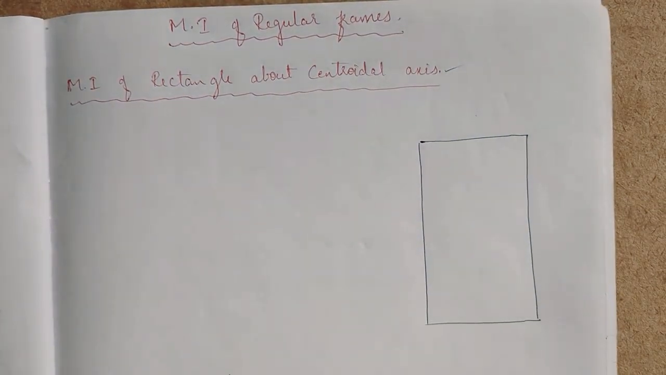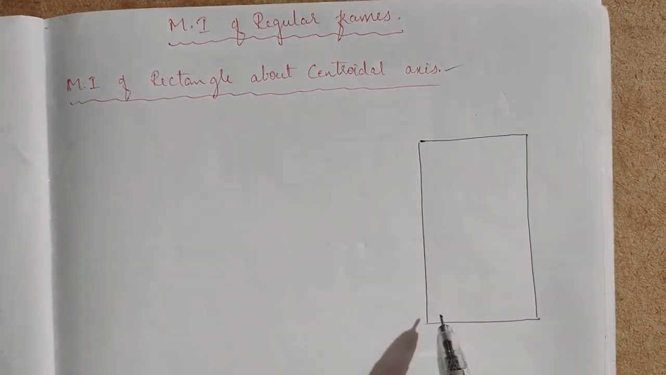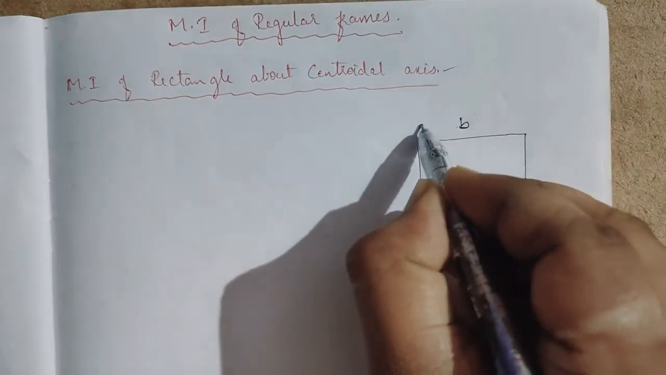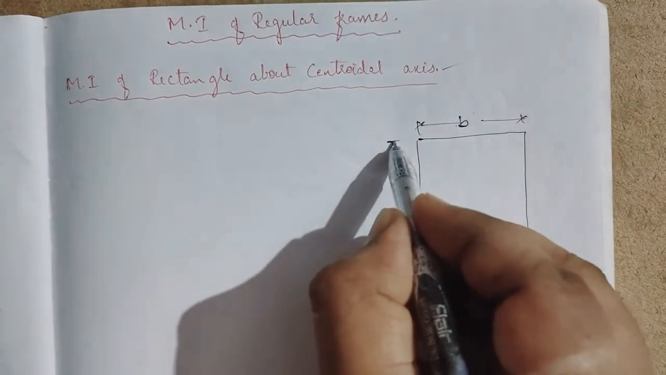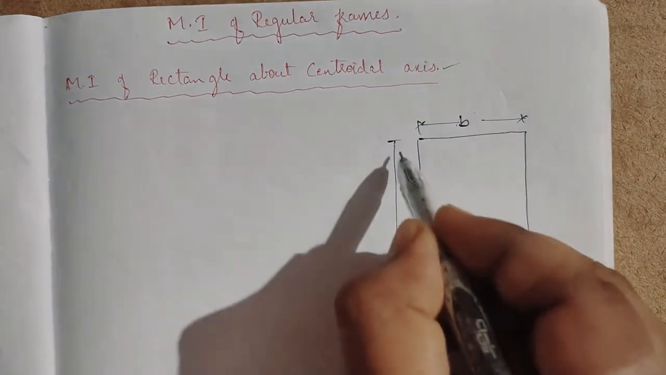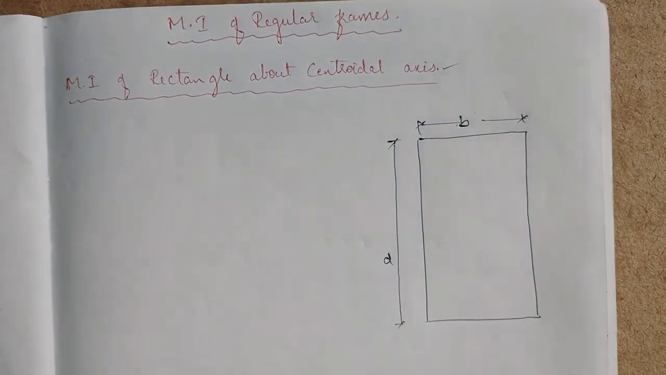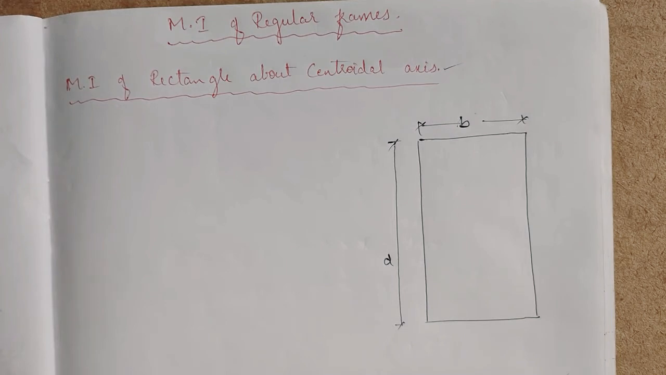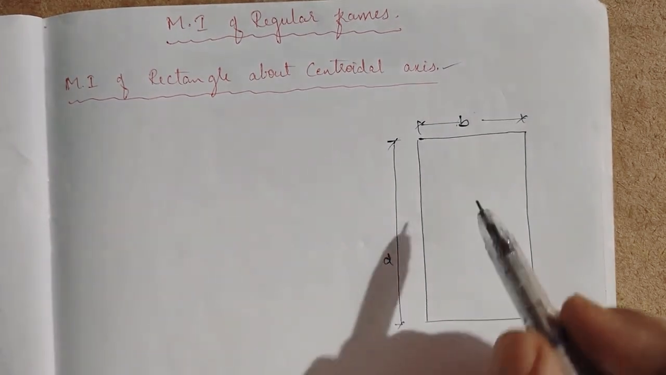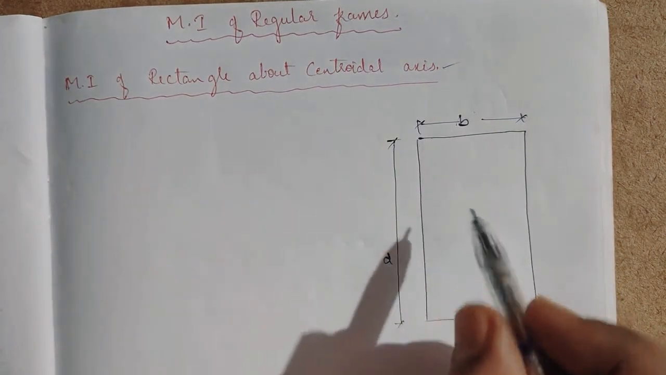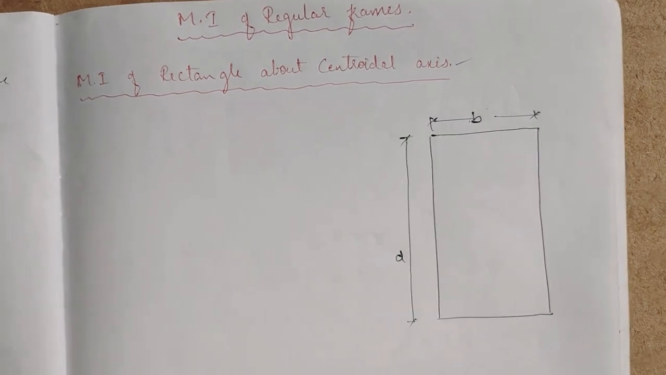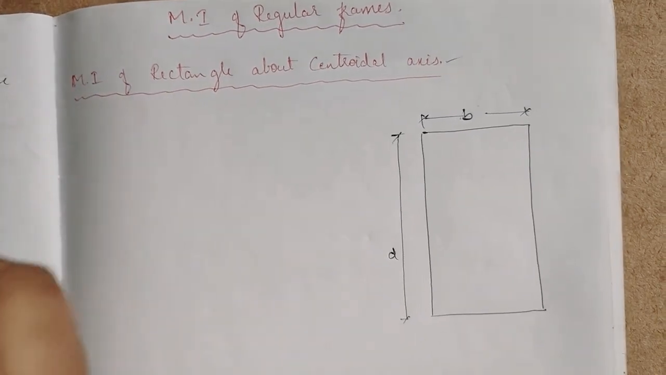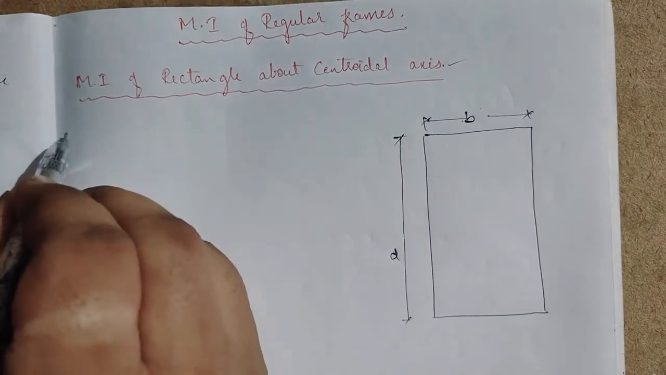Consider a rectangular plane of width b and depth d. So we know where the centroid will be, at the diagonal center where they intersect. We will follow the same procedure as we did earlier, step by step.